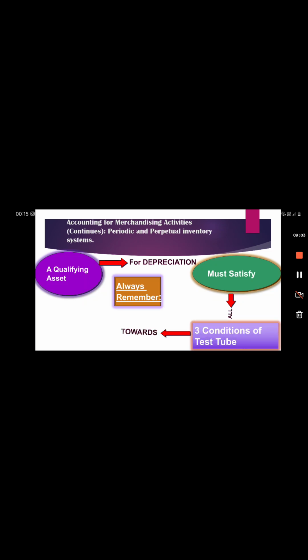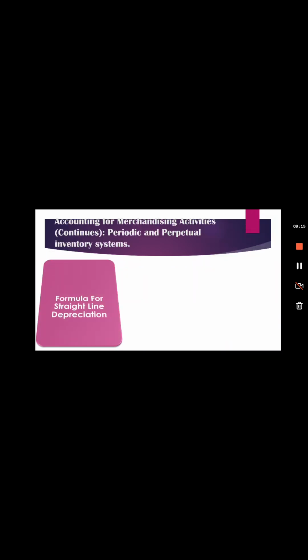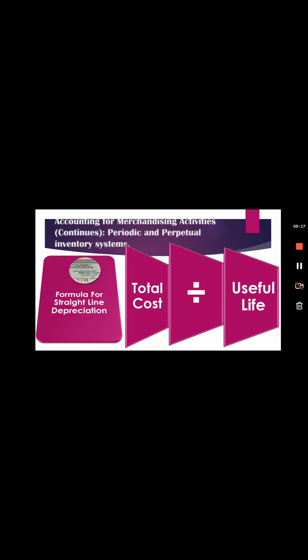Now a qualifying asset for depreciation must satisfy three conditions of the test: useful life, which should be greater than 1 year, loss of value, and usage for business. Now the formula for straight line depreciation is total cost divided by useful life.